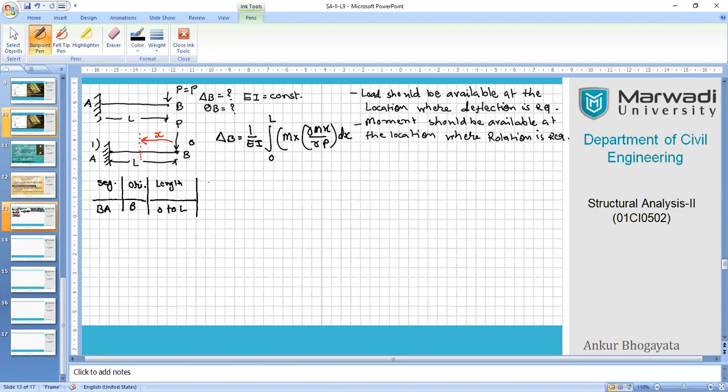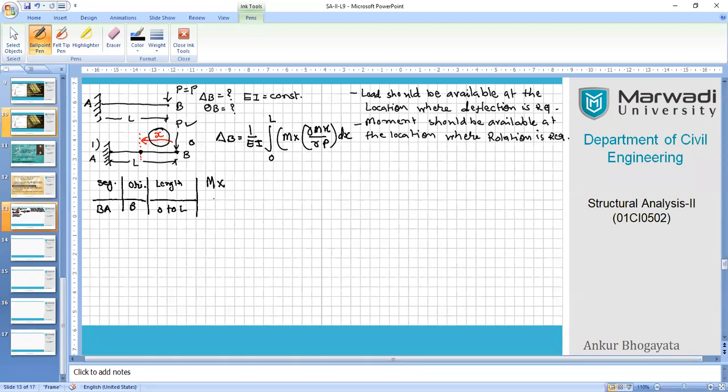Now we are slowly going to write our generalized equation for the Mx quantity. So now if I start taking moment about any section from the right hand side of the section, you have to always take the moment on the right hand side of the section, because we started from 0 and we want to reach point A. So this is the force P and this is the distance x.